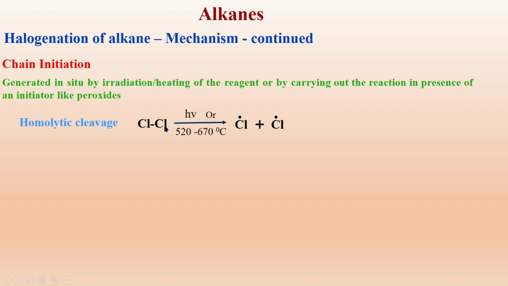This chlorine atom gives one electron. This chlorine atom gives another electron. When it gets dissociated, this chlorine takes its electron and this chlorine takes its electron, and it gives rise to chlorine free radicals.